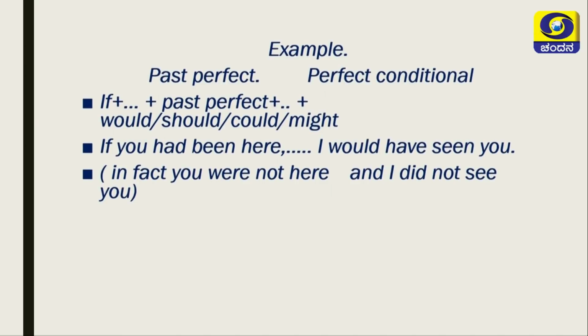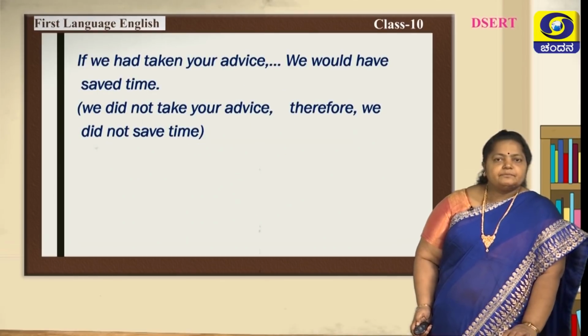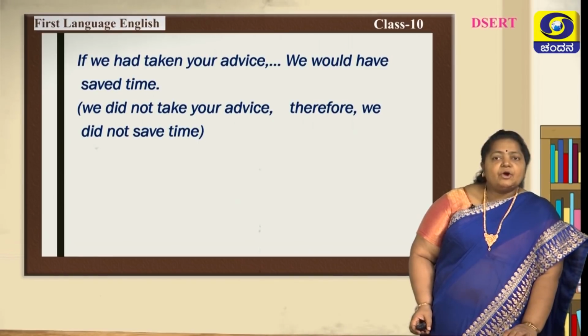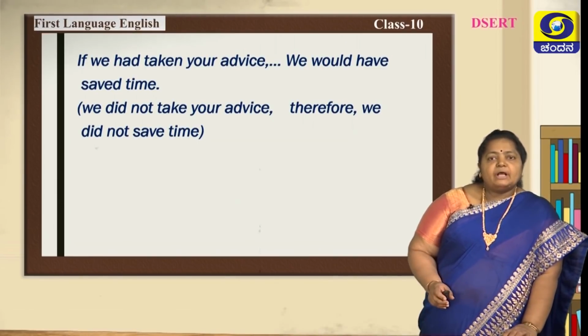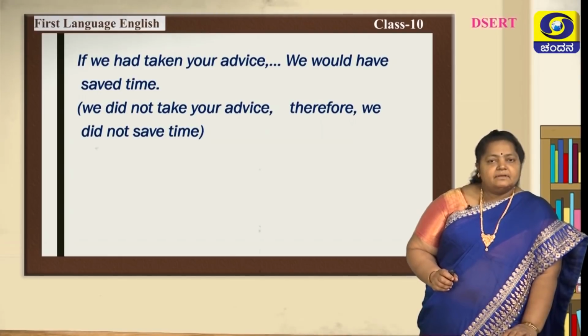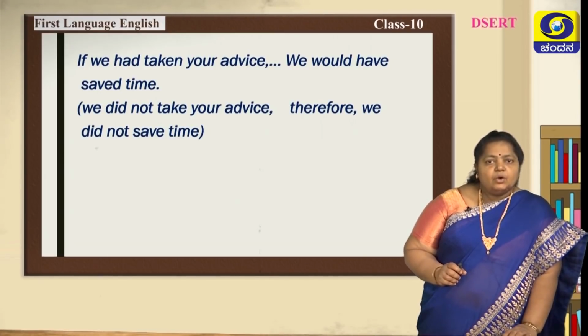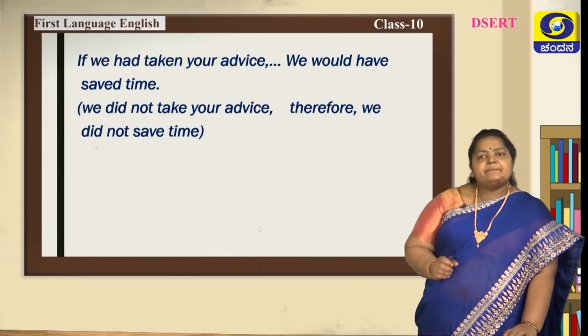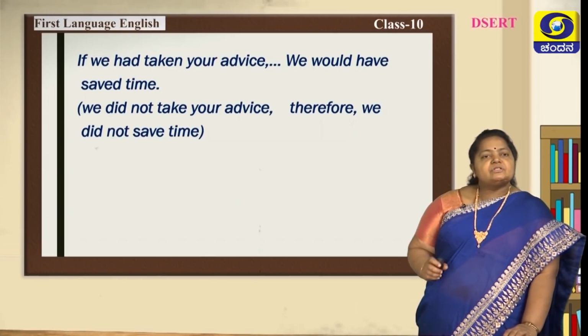Example: if you had been here, I would have seen you. This can also be read like this: in fact, you were not here and I did not see you. If I had taken your advice, we would have saved time. This can be read as: we did not take your advice, therefore we did not save time.